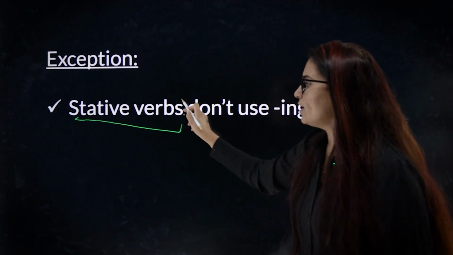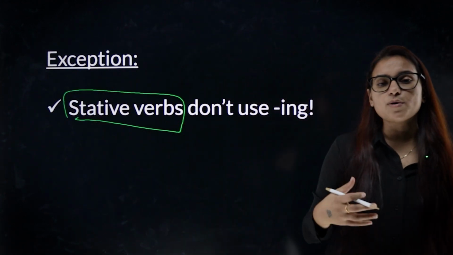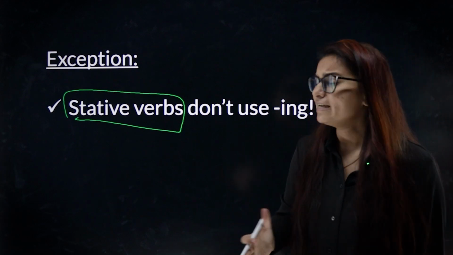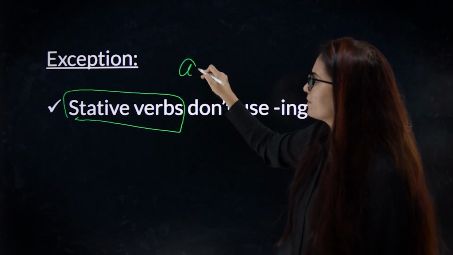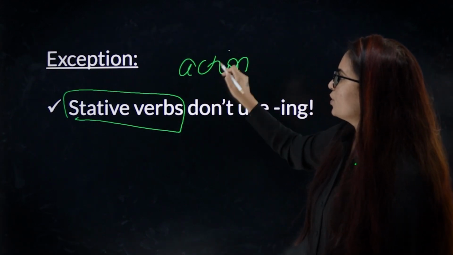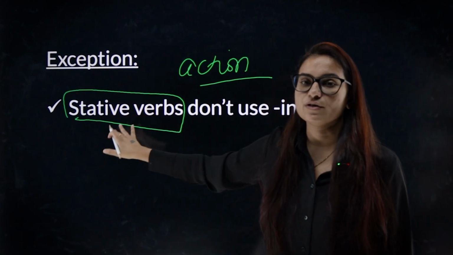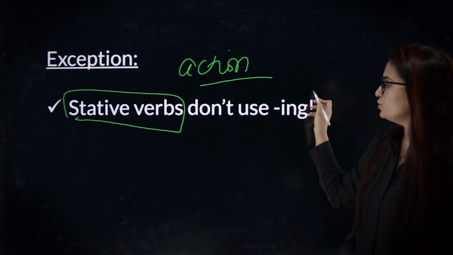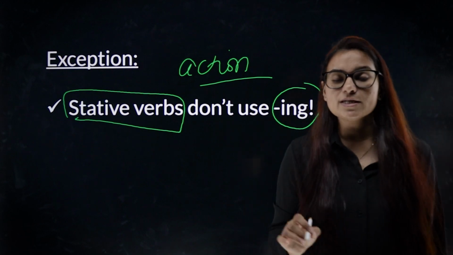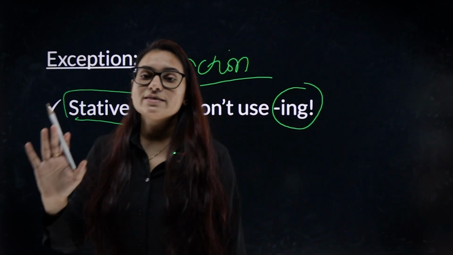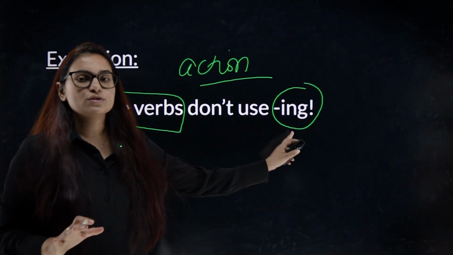There are something called as stative verb, which are about emotions, feelings. They don't talk about action. There are two kinds of verb. We have action, we have stative. Stative verbs don't use ing form. That means you cannot write present continuous tense for stative verbs.